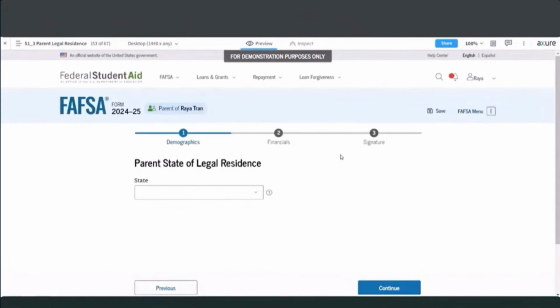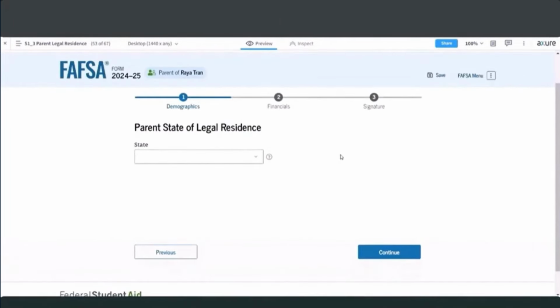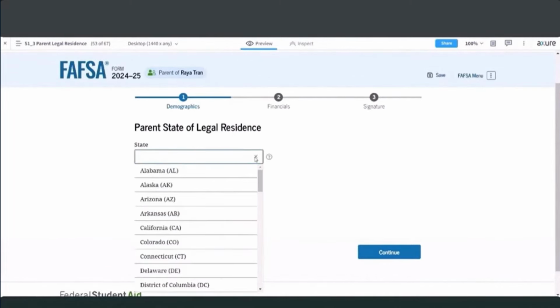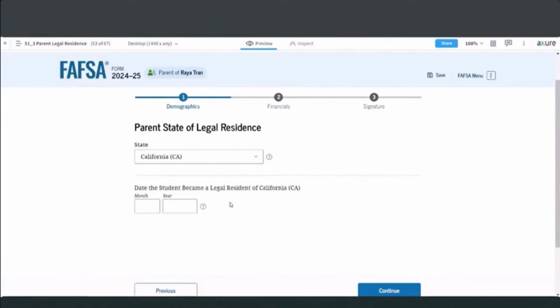From here, we are collecting the parent's state of legal residence. So I'm going to choose the down arrow here, and I'll just choose California. And then you'll see, just like for the student, we require the month and the year when the parent became a legal resident of that state. So they would fill in that information, and then they would select continue.